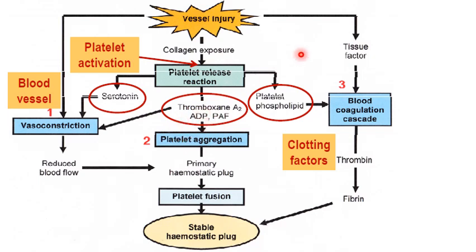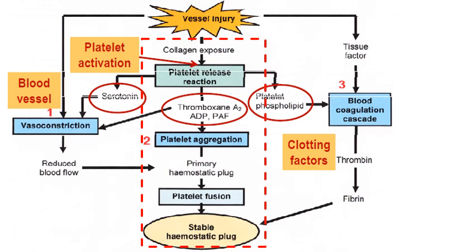The exposure of collagen and tissue factor is also important because it activates your coagulation cascade. And your coagulation cascade is important because it activates thrombin, which will eventually activate fibrin. And fibrin forms the stable hemostatic plug, so it will form the stable clot. Fibrin will slowly dissolve as the cells grow and the tissue is repaired. Eventually the clot will be dissolved and the blood vessel will be intact again. So now we're going to take a closer look at platelet plug formation.